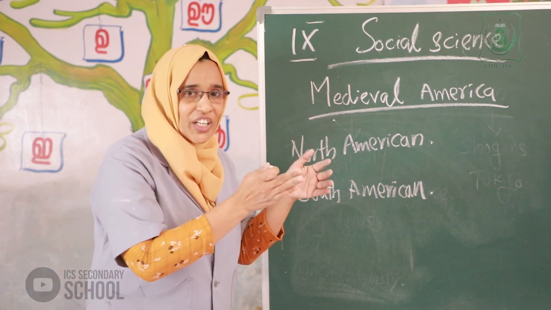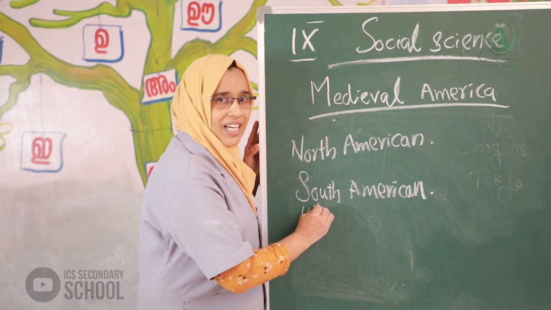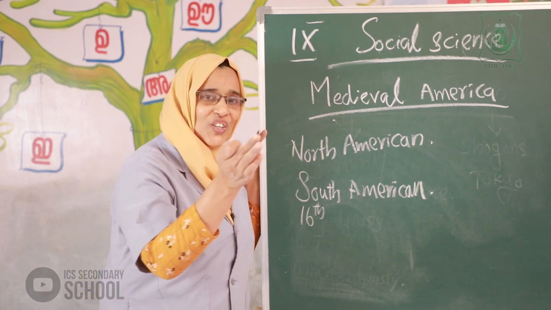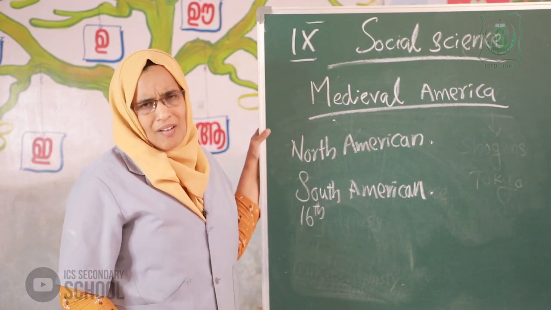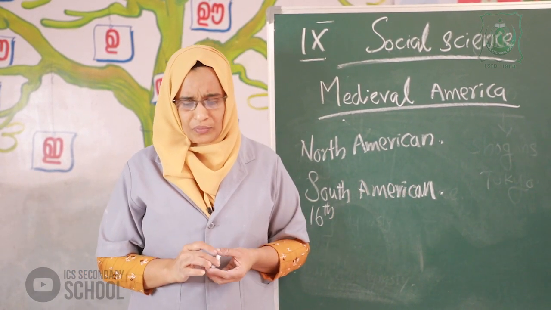Europeans reached America in the 16th century. What happened at that time in America?